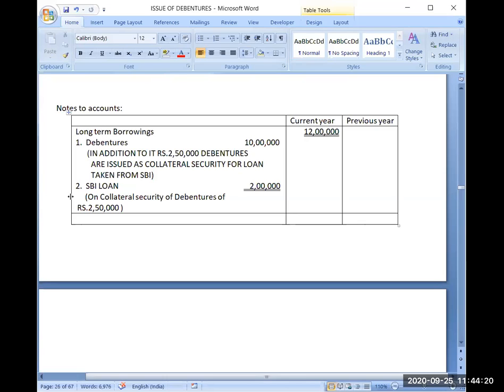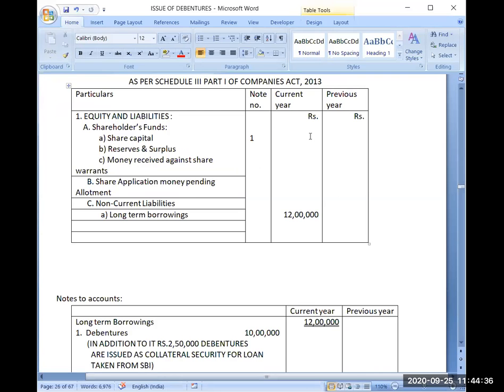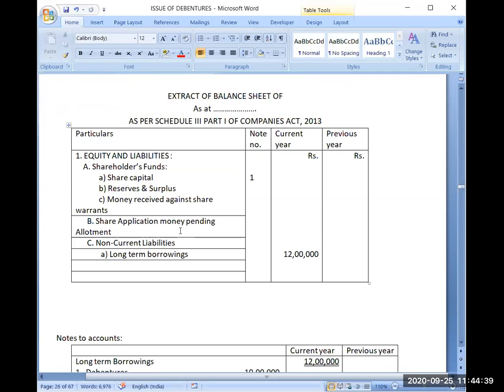At the same time, in the SBI loan also, we mention a note that this loan has been secured by collateral security of debentures of rupees 2,50,000. This way, the total amount will come to rupees 12 lakh, and this 12 lakh will be shown in the balance sheet.